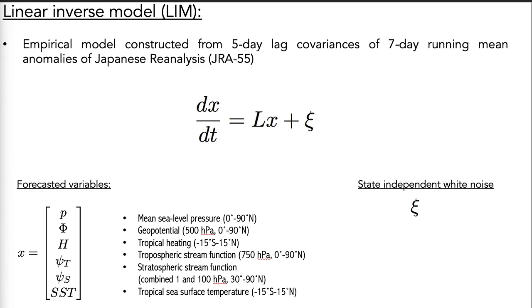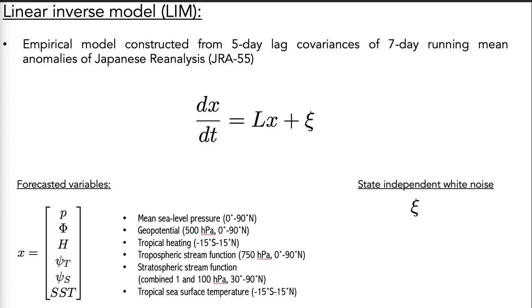So the LIM is constructed by taking advantage of the timescale separation between two types of atmosphere-ocean processes. On the one hand, there are processes with decorrelation timescales of less than a week, for example, rapidly evolving individual weather systems. On the other hand, there are processes that evolve more slowly, for example, shifts in the jet stream that are associated with things like the MJO or ENSO or sudden stratospheric warmings.